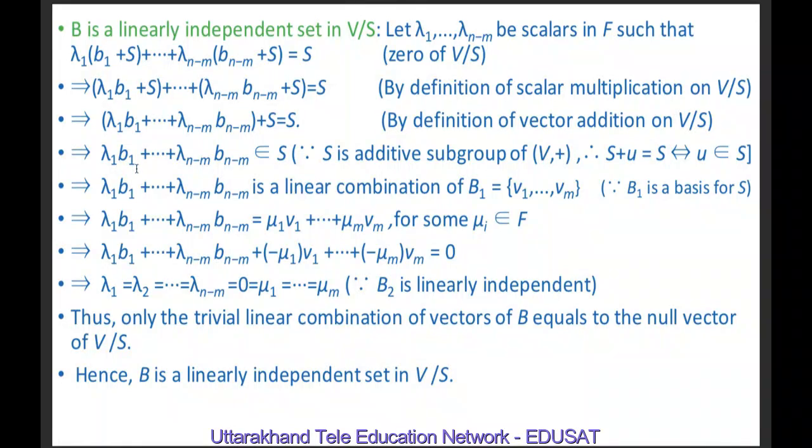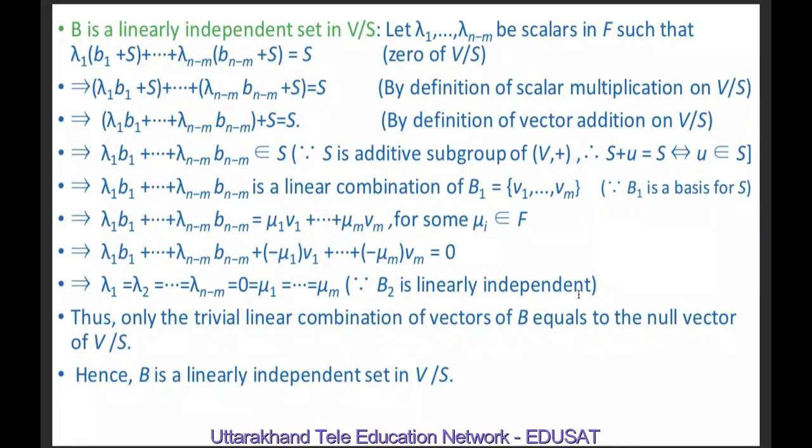It implies lambda 1 b1 plus ... plus lambda n minus 1 bn minus 1 belongs to S, because S is an additive group and S plus u equal to S if and only if u belongs to S. And it means lambda 1 b1 plus ... plus lambda n minus 1 bn minus 1 is a linear combination of B1 containing the elements v1, v2, ..., vm, because B1 is a basis for S. And this implies lambda 1 b1 plus ... plus lambda n minus 1 bn minus 1 equals mu 1 v1 plus ... plus mu m vm for some mu i belonging to F. And this implies lambda 1 b1 plus ... plus lambda n minus 1 bn minus 1 plus minus mu 1 into v1 plus ... plus minus mu m into vm equal to 0. We have shifted the right hand side to the left hand side.